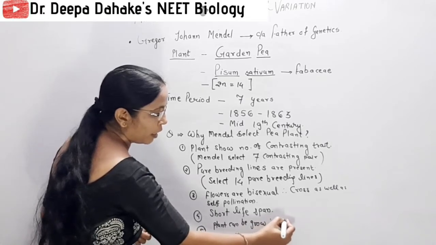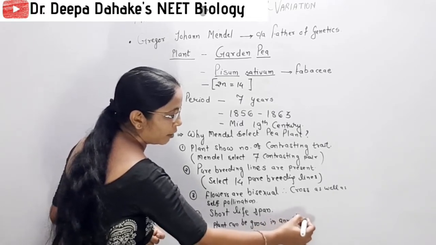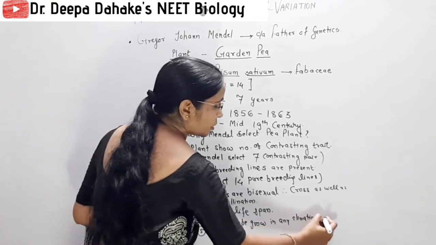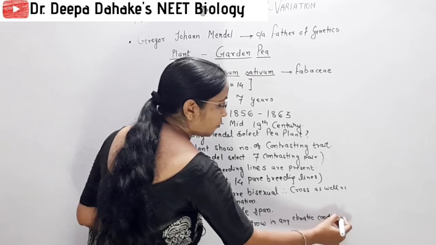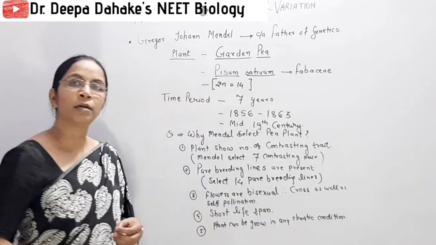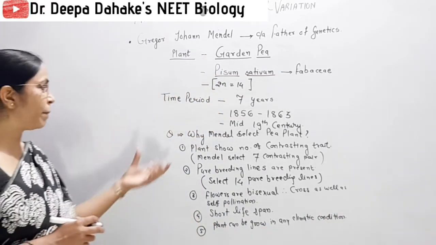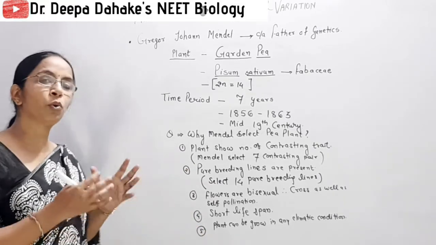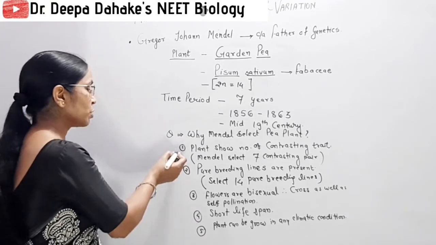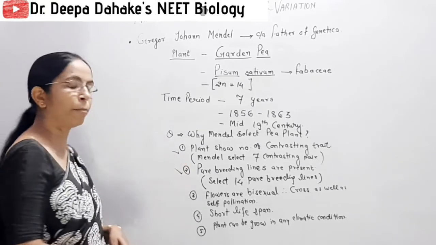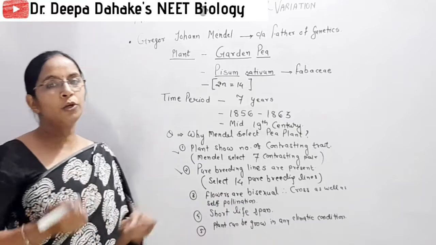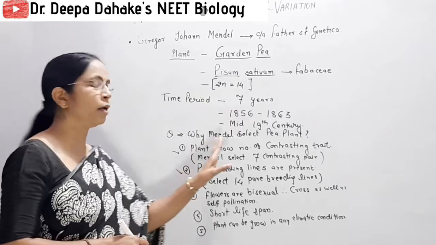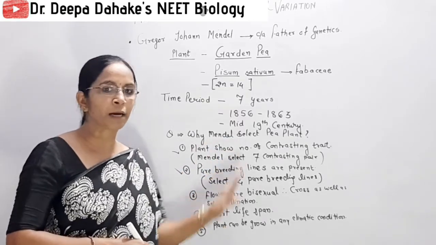So the plant can be grown in any climatic conditions. Some other reasons are also there, but we only discuss the 5 important reasons for which Mendel selected the pea plant. So these are the 5 important reasons, and if 2 or 3 reasons are asked, first remember the first and second, these are the 2 important ones, and among these 3 you can give any reason for the selection of the garden pea plant by Mendel. So remember this part.